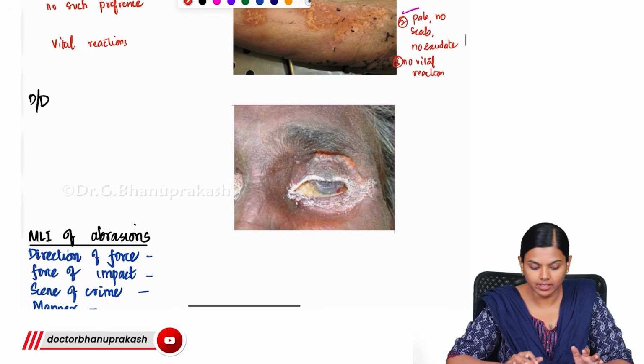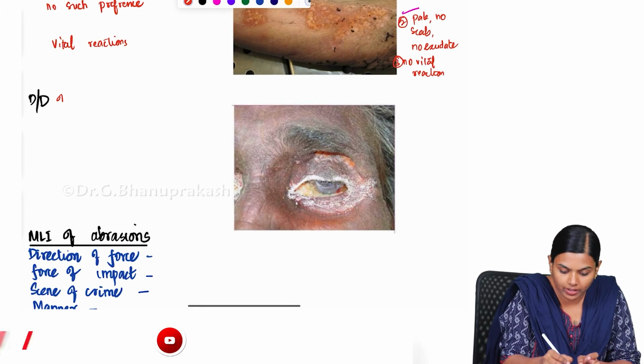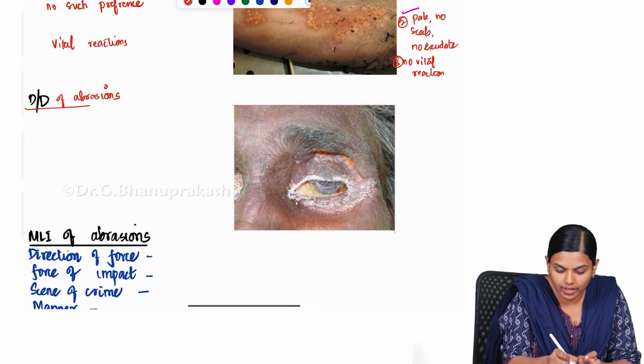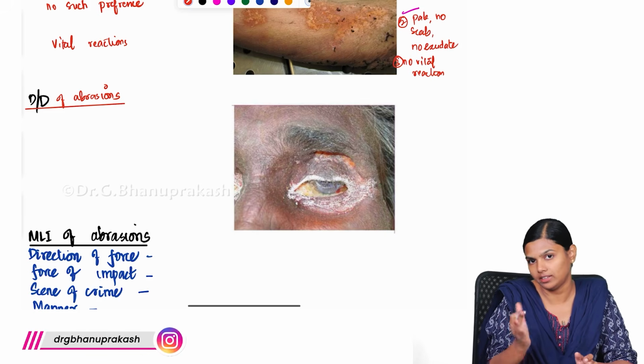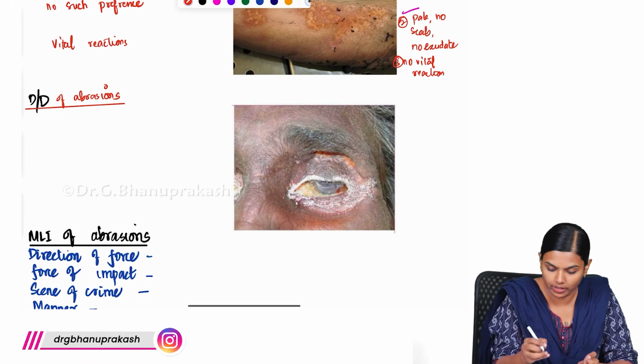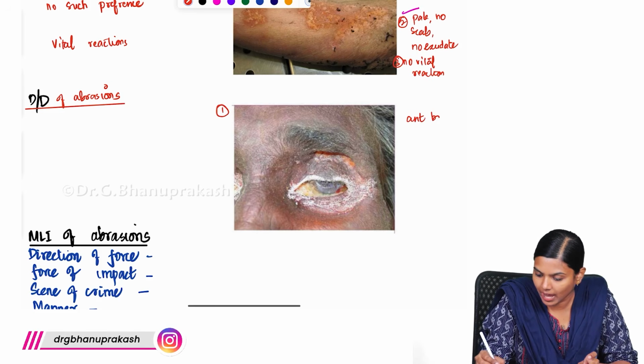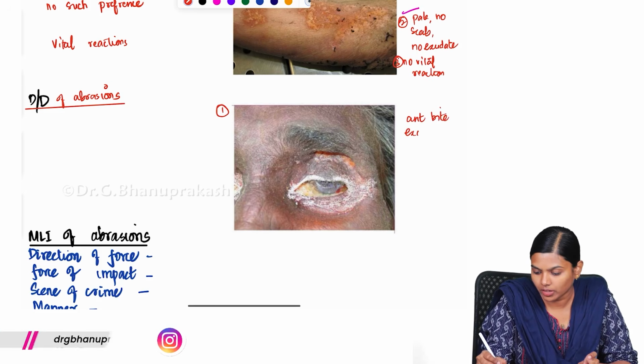The next thing we have to know is the differential diagnosis of abrasion. What are the other things that can look like an abrasion but are not an abrasion? That is very, very important. The first thing we have shown here is ant bite excoriations.